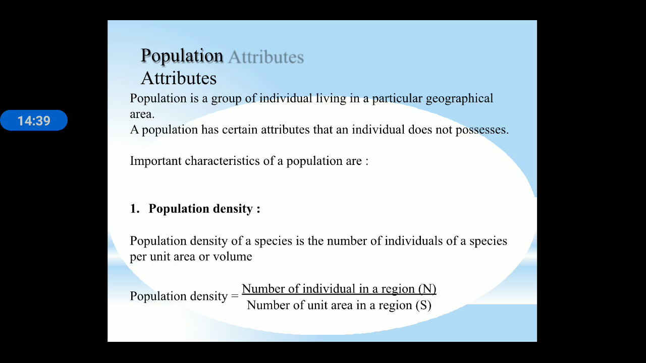Next is population ecology. First is population attributes. Population is a group of individuals living in a particular area. A population has certain characteristics or attributes that an individual does not possess. An important characteristic of a population is population density. It is simply the number of individuals per unit area.